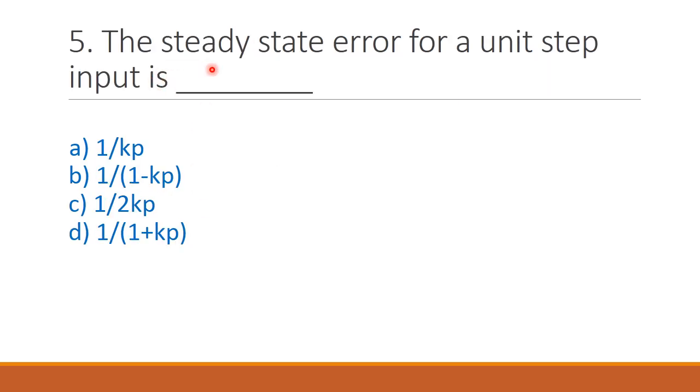Next question, the steady state error for a unit step input is 1 divided by Kp, 1 divided by 1 minus Kp, 1 divided by 2 Kp, 1 divided by 1 plus Kp. The correct answer is option D, 1 divided by 1 plus Kp.